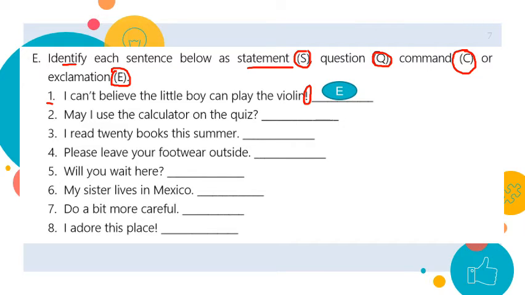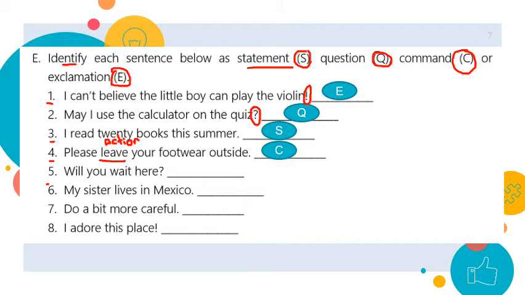Number 2, may I use the calculator on the quiz? This is an asking sentence. It ends with a question mark. Number 3, I read 20 books this summer. So this person is telling us something he's done. So this one is a telling sentence, a statement. Number 4, please leave your footwear outside. Here I have an action word. A sentence that begins with an action word is what? It is a command.